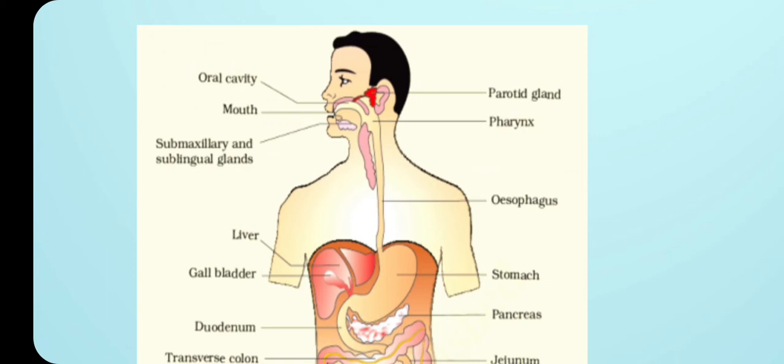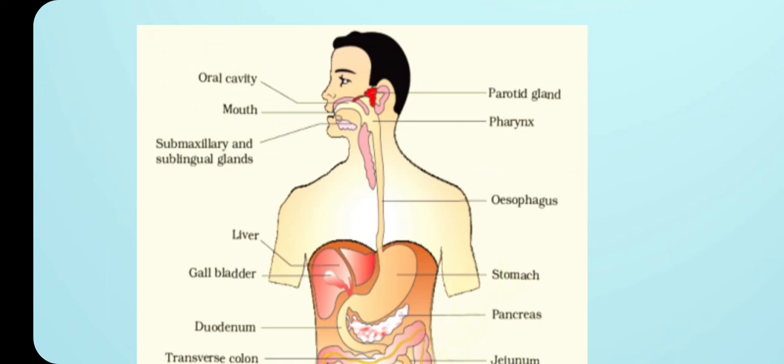Okay, so here you observe, I said the pharynx is the common passage for food and air. So what is the passage of the food called? The passage of the food is called the food pipe, or we also call it the esophagus. Then the passage of the air is called the windpipe, or we also call it the trachea. Both together open out into the pharynx.